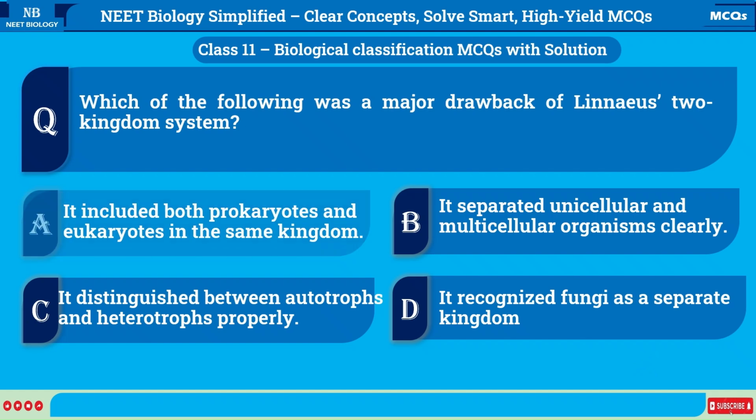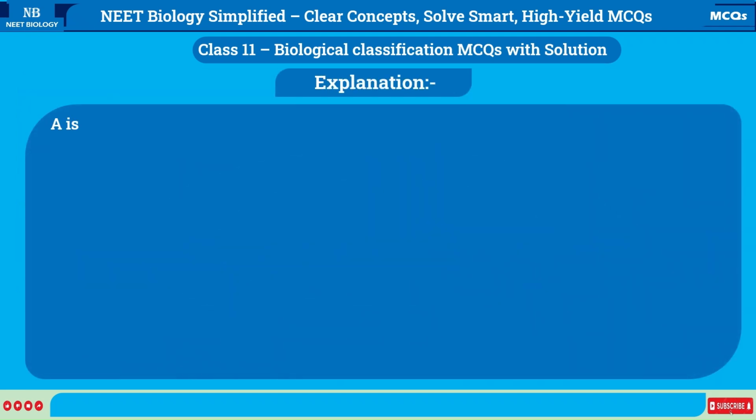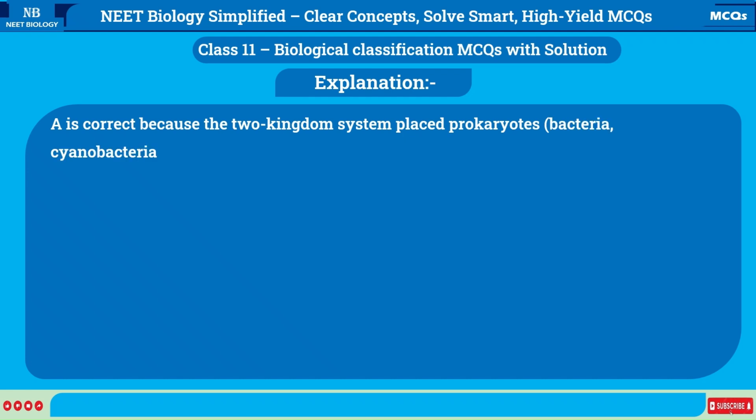Correct option is A. It included both prokaryotes and eukaryotes in the same kingdom. Explanation: A is correct because the two-kingdom system placed prokaryotes, bacteria, cyanobacteria, and eukaryotes, plants, fungi, algae, together.